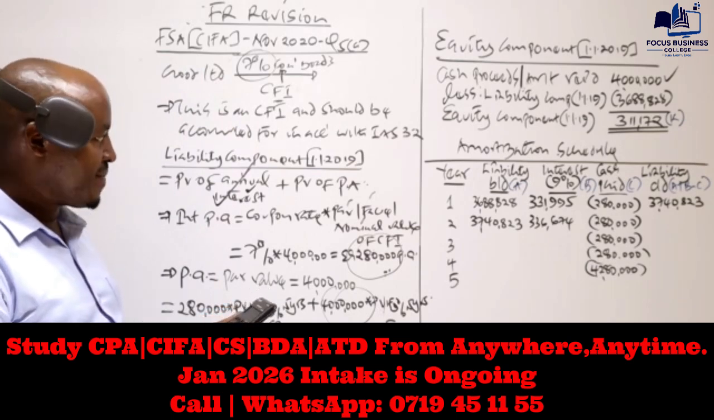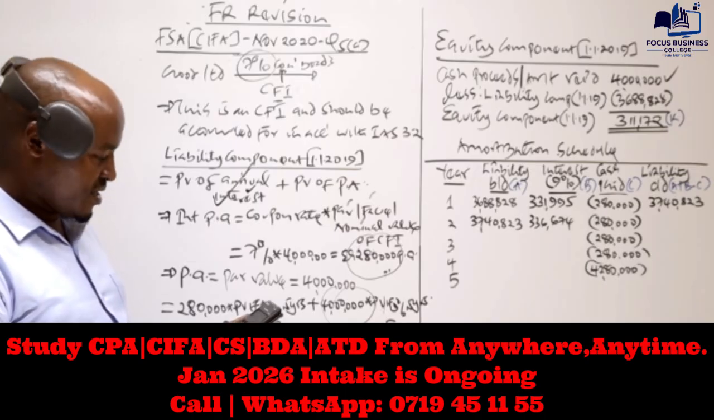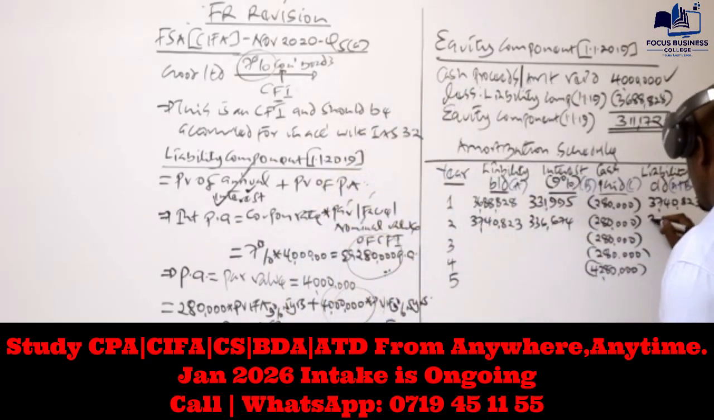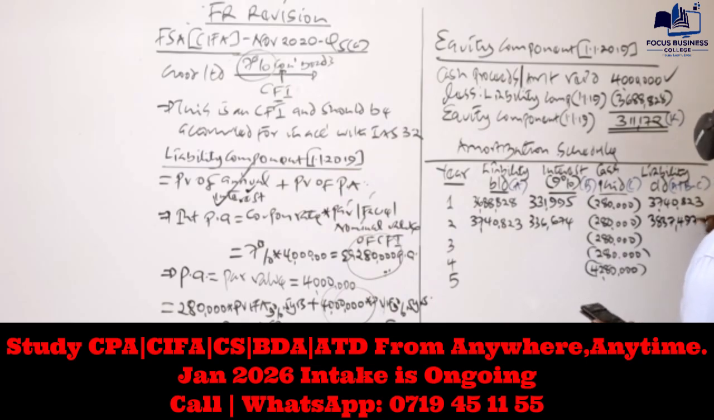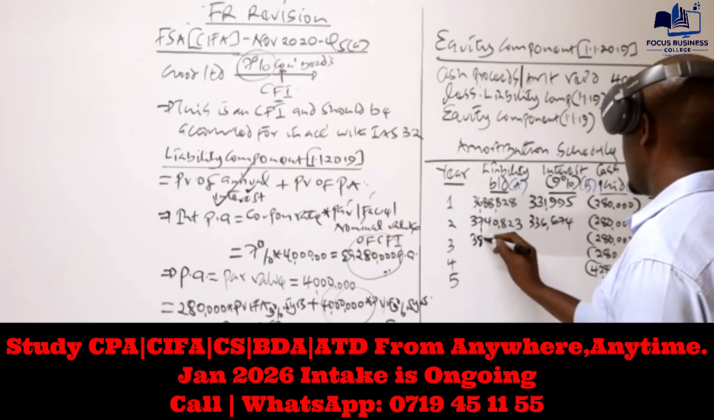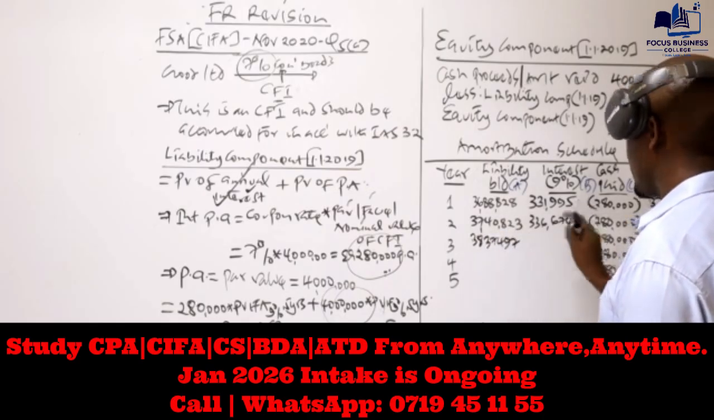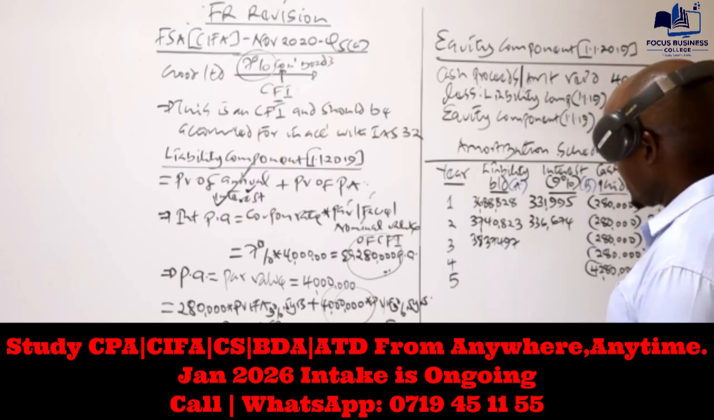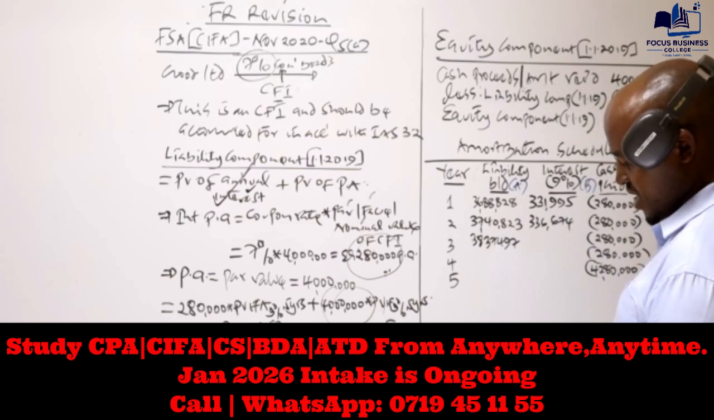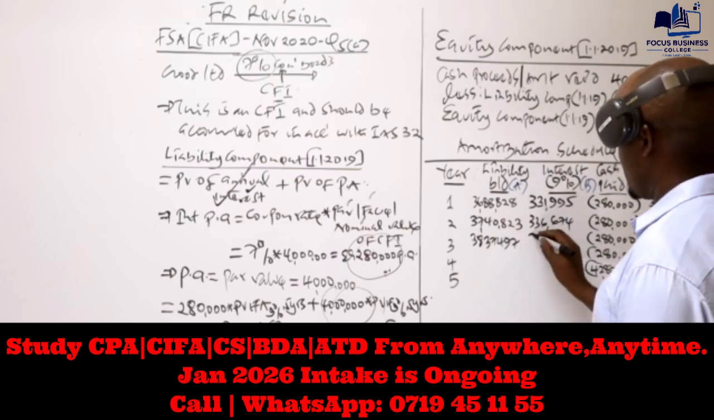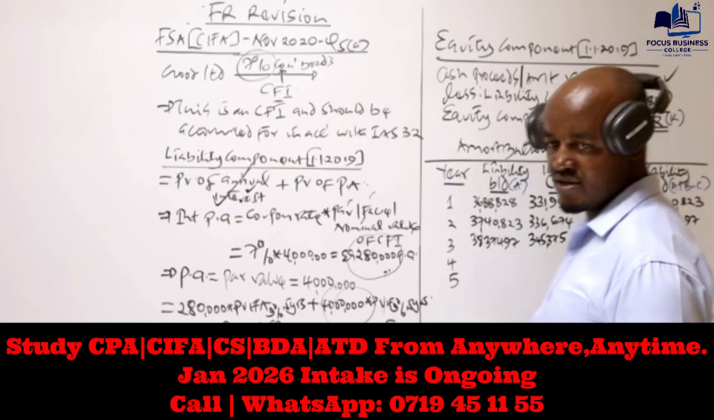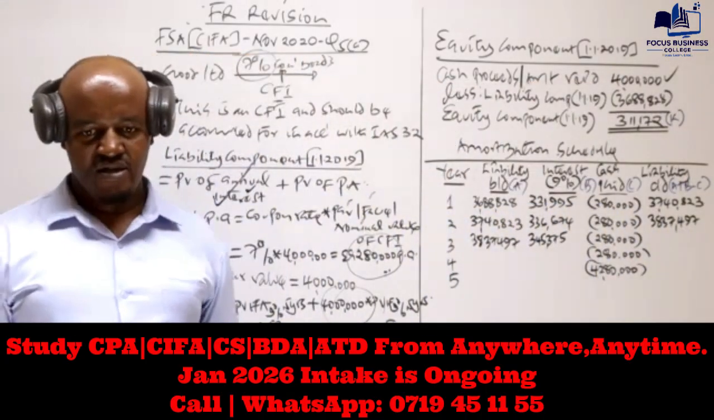Then we compute the liability at the end of year 2: 3,740,823 plus the interest minus 280,000. I'm getting 3,797,497. That will be the opening balance there. We compute the interest being 9% of 3,797,497, and I'm getting 345,375.